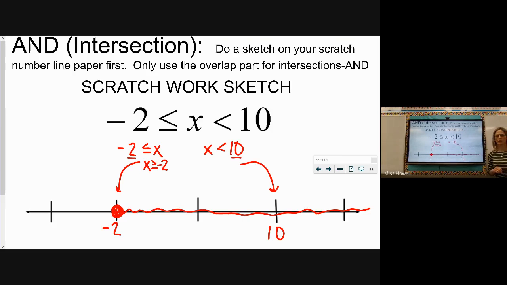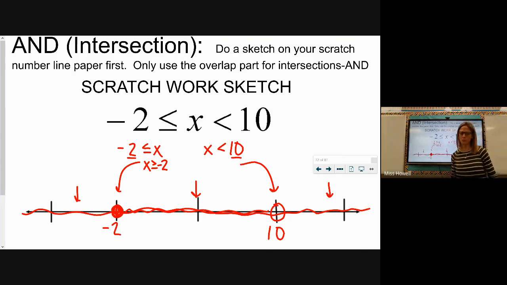All right, now we want to do that same thing for our x is less than 10, which would start here with an open circle, and it would shade this direction forever. Now, for an and, you only keep the part where they overlap one another. So there's three sections here. There's this less than negative 2 section, there's this middle section, and there's this greater than 10 section.